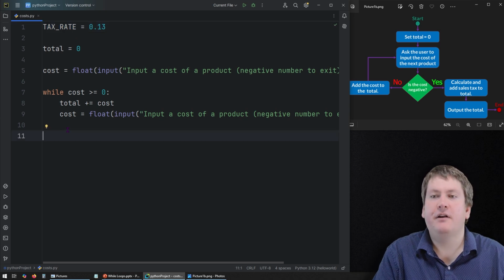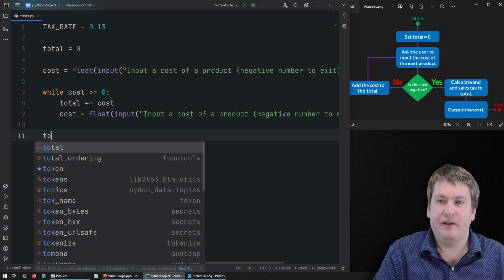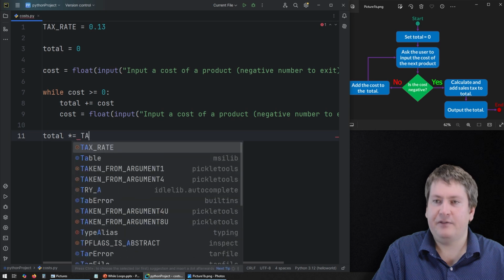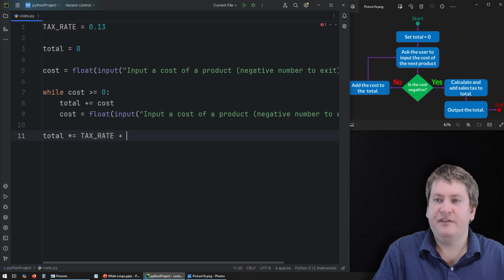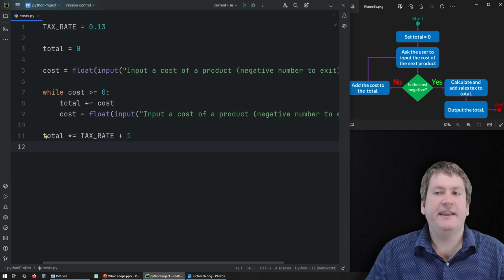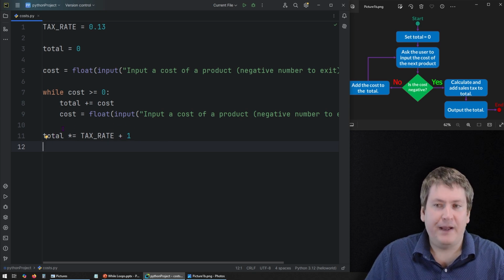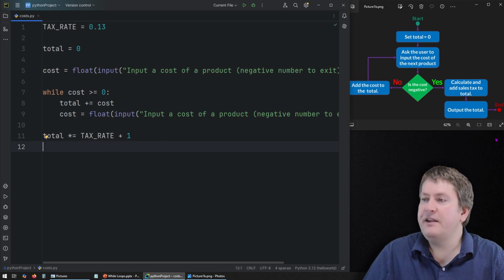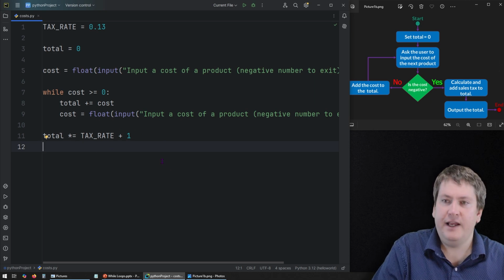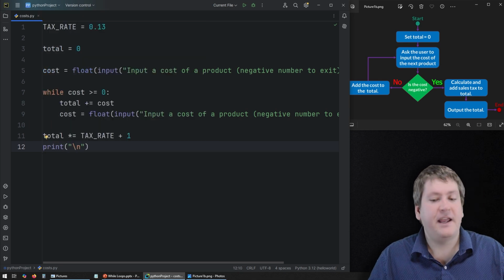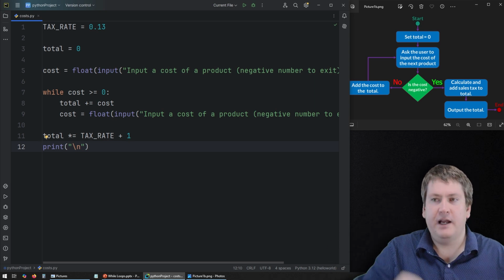So now we can do the calculation for adding the sales tax. That'd be total, we're going to do multiplication equals tax rate plus 1. So what this is doing is it's taking the tax rate, adding 1, so it becomes 1.13, and then it multiplies total by that amount. That will give us the total with tax, and then it returns that value and stores it back in total. So the last thing to do is to output the total. We can do that with a print line. And in this case, I'll do a \n. That's an escape sequence. That means add a line break, just to give us an extra line after the input.